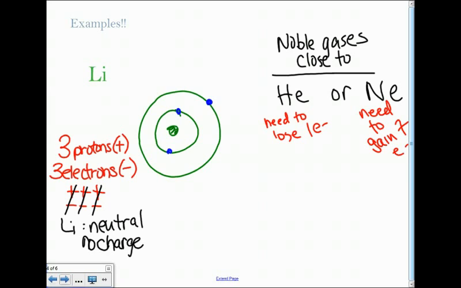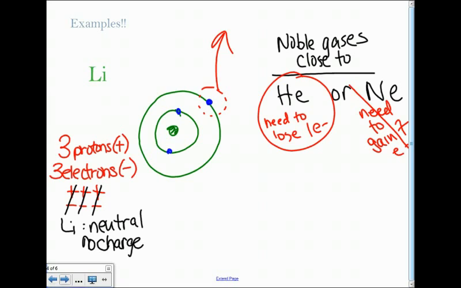Once you figure that out, you have to think, okay, electrons are lazy. What's going to be easier for the atom to do? Instead of trying to gain 7, it's a lot easier for lithium to just lose that 1 electron. And the way we represent that is we circle the electron, and we put an arrow going away because we're losing it. So we're getting rid of it.